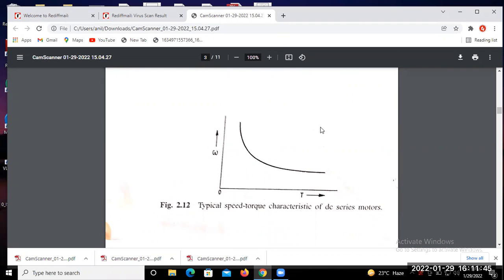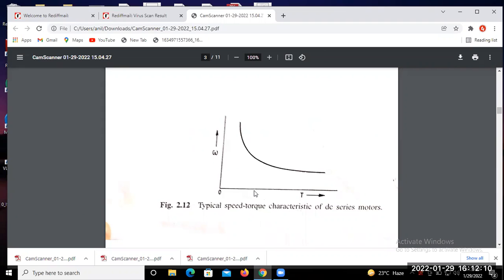So we find out in the reverse form, that means the speed torque characteristic for the DC series motor. Okay. So this is the characteristic. You are already familiar, I think, with the speed torque characteristic of the DC series motor. In this form, when the speed decreases, the torque increases.